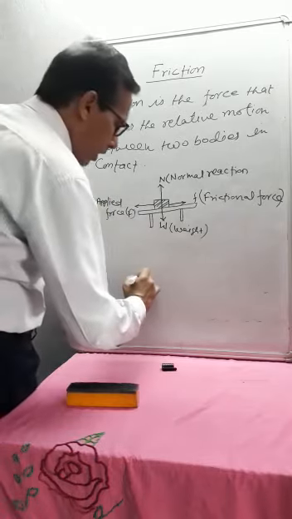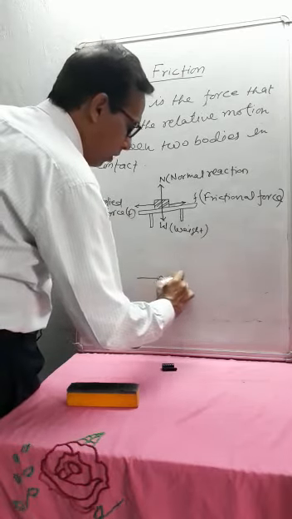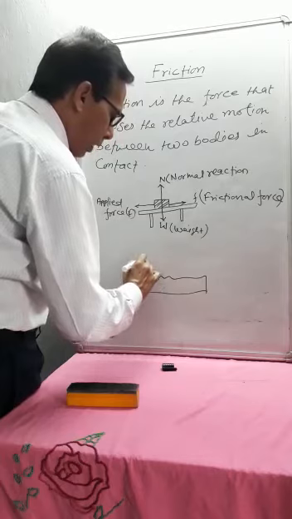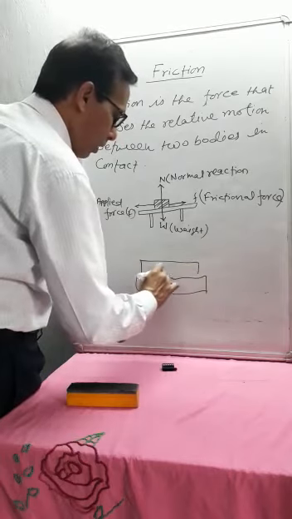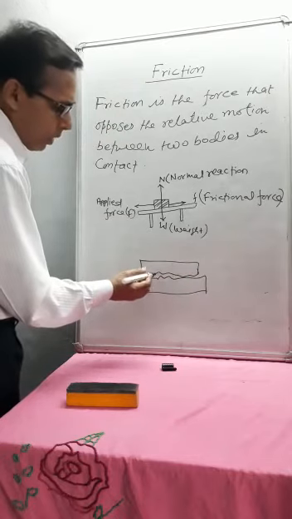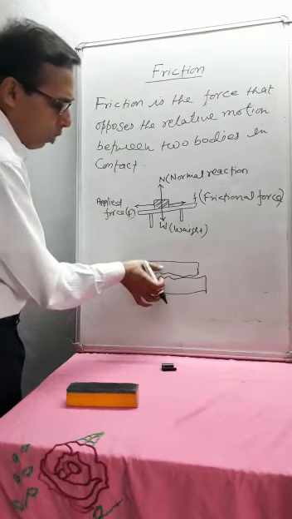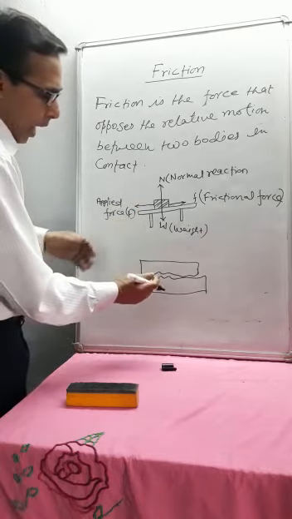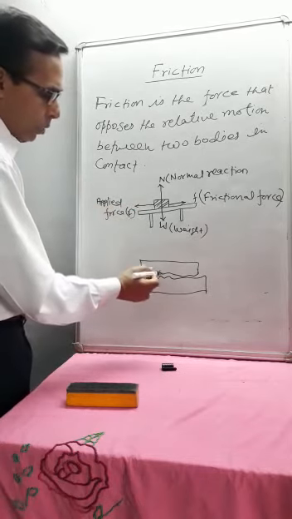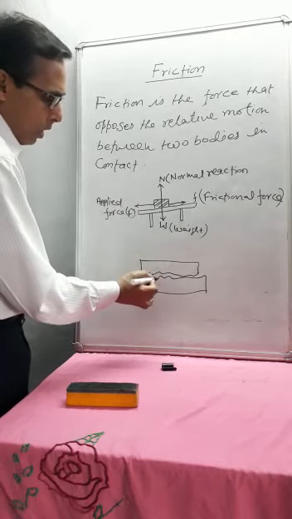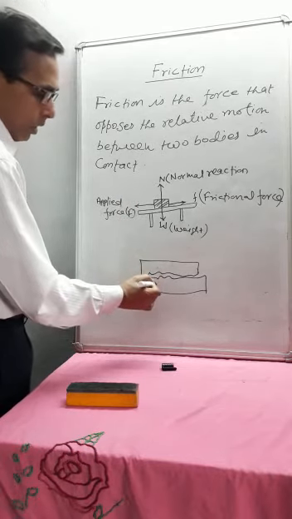So suppose this is one body, and if you place another body over it, the two surfaces of the two bodies are in contact and both are interlocking, meaning molecules of the first body interlock with the molecules of the second body.